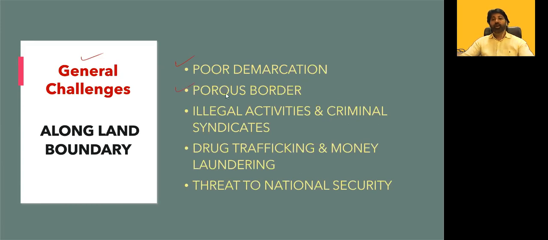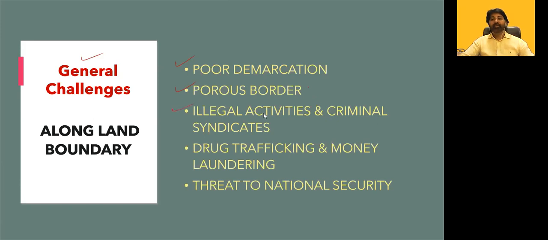Next is the porous border. It is completely porous. That means it is not completely protected by a wall or solar fencing or at least by a barricade, nothing. It is a completely open area. In many places it's an open area. Particularly if you take India and Bangladesh, it's completely open, because with 4,000 kilometers plus, guarding them is not an easy job. It is impossible.